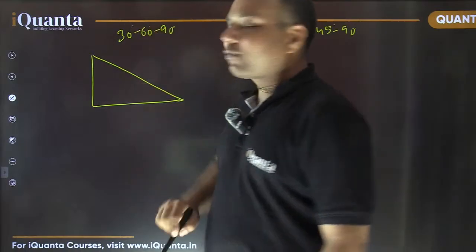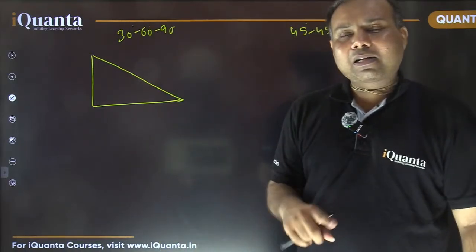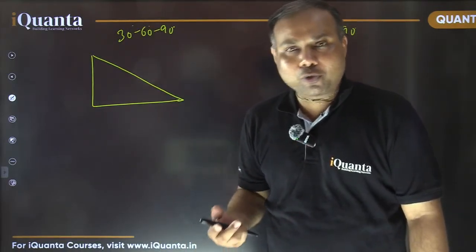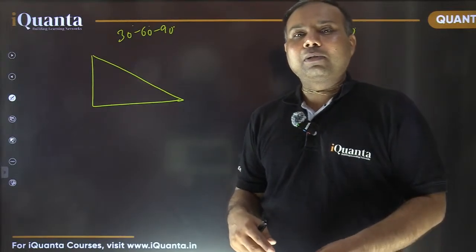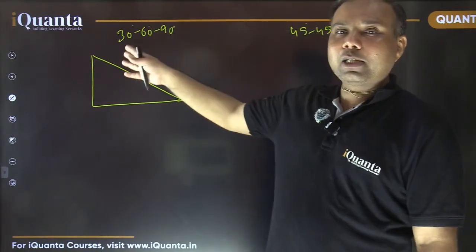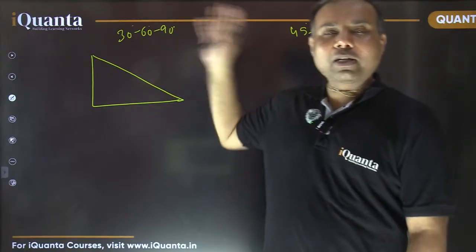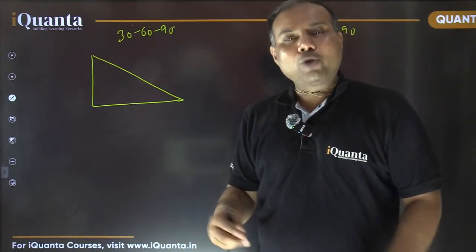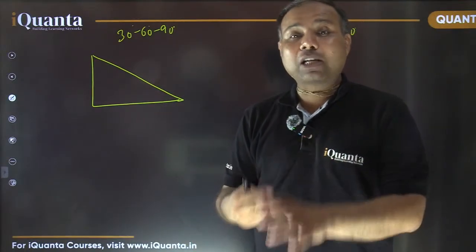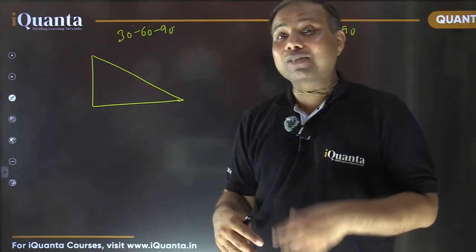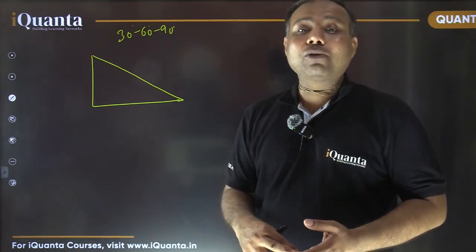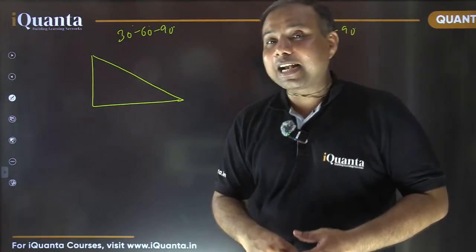What is the importance of these? See, in your 10th class, whatever trigonometric ratios you have remembered, they were about these angles only, 30 degree or 45 degree or 60 degree or 90 degree, nothing else. You know the value of sine 30, sine 45, sine 60, sine 90. But do you know the value of sine 179 degree?